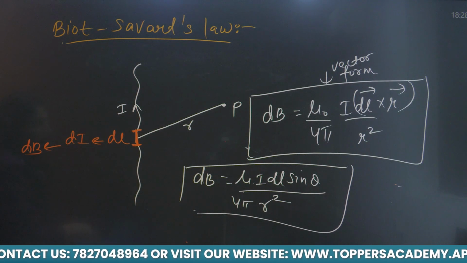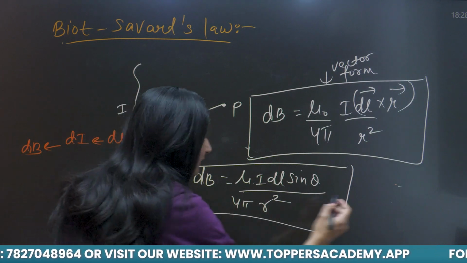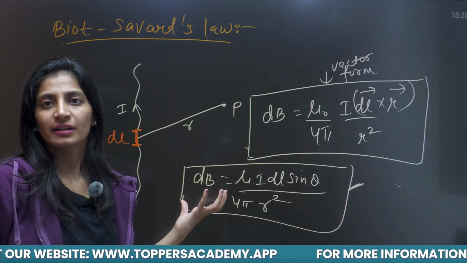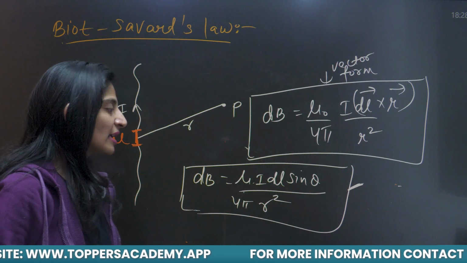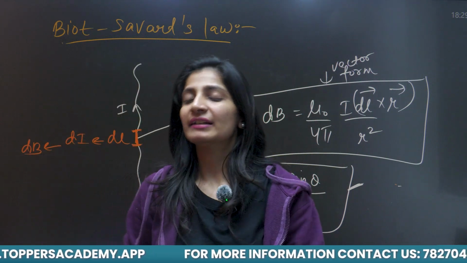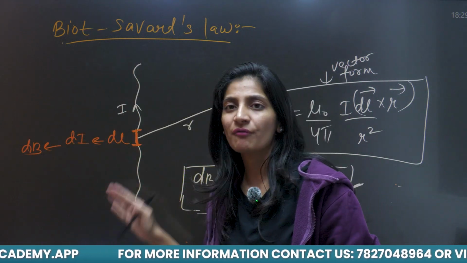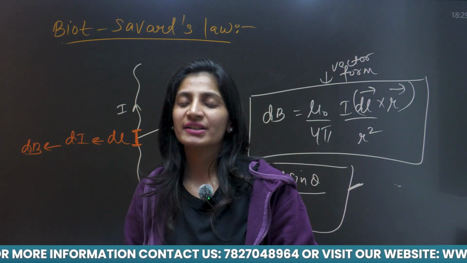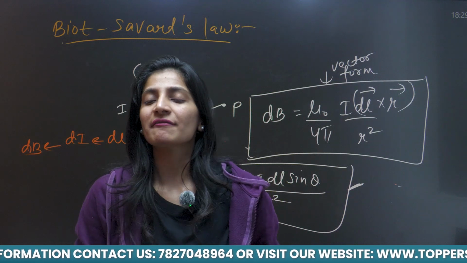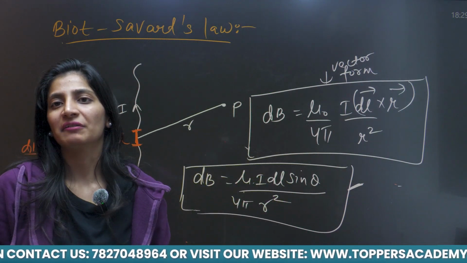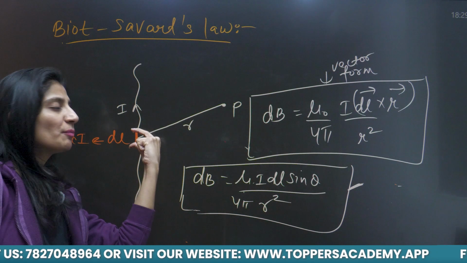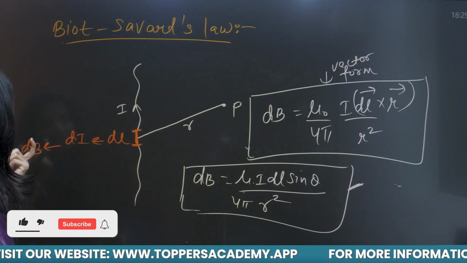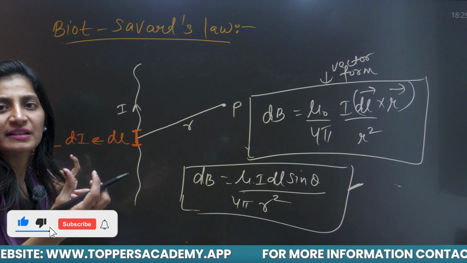I will tell you about the terms involved in this result, but firstly, what is this result? If you want to find out the magnetic field of any wire having electric current I, then we are going to use Biot-Savart law. This law gives the result of a small magnetic field of a small portion of the wire's length having a small current dI. So its magnetic field is a small amount, represented by dB.